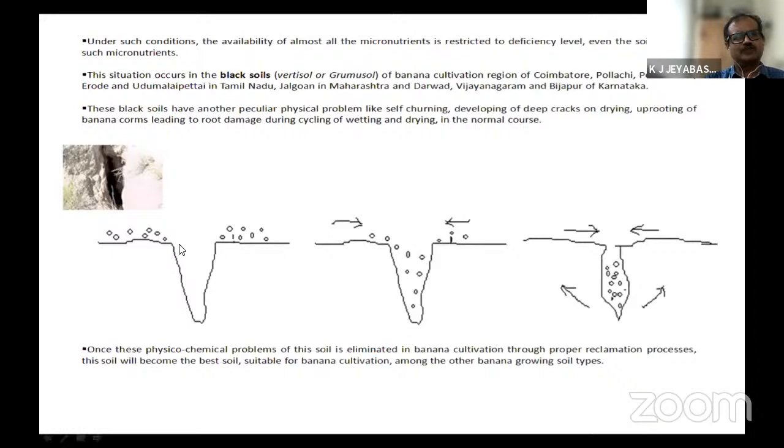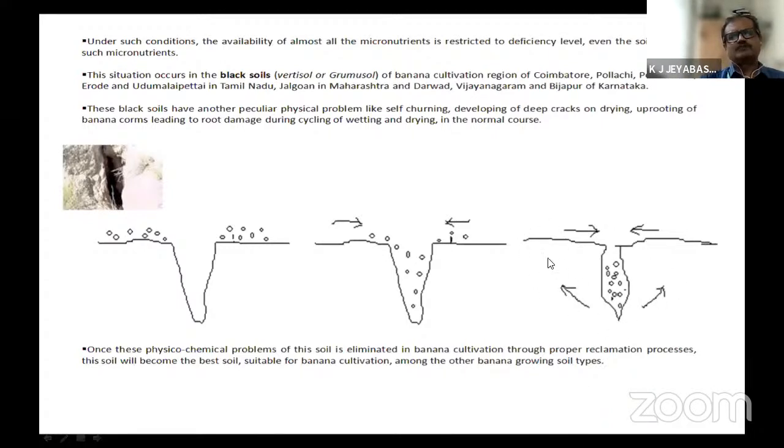In the case of black cotton soil, you might have seen deep cracks, even up to 3 meters deep. Once drying happens, deep cracks form. Immediately after water is let in, all the soil particles on the surface fall inside, and after that, due to the expansion type of clay, the cracks close. What happens? The topmost soil goes down and the lower soil comes up. So it is called self-churning soil, inverting soil. You might have heard about inverted soil. That happens in black cotton soil.